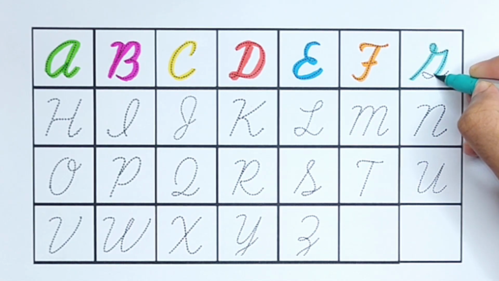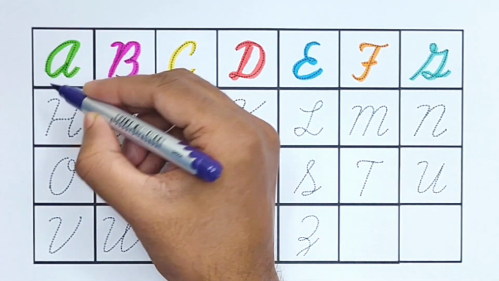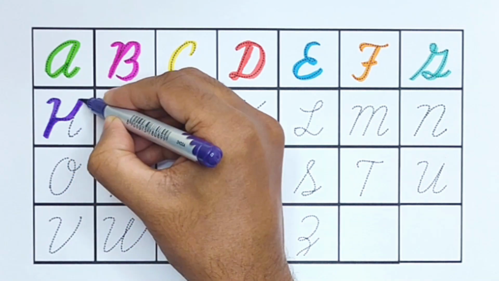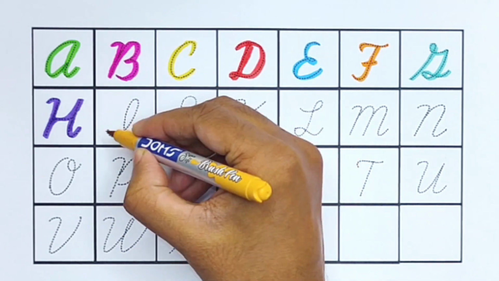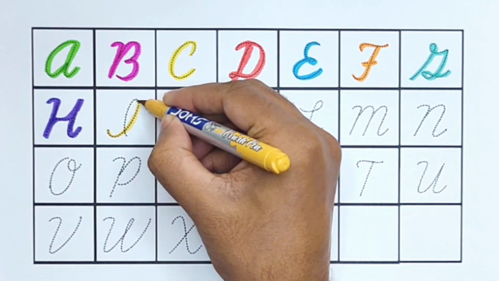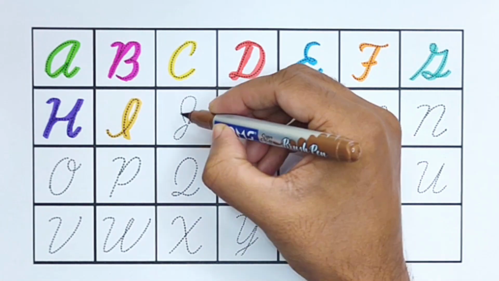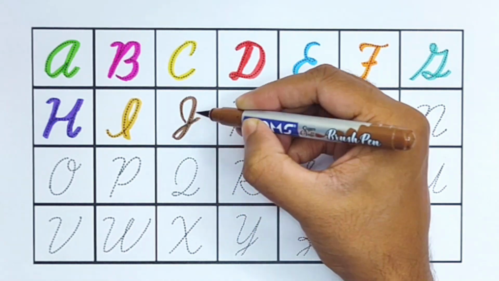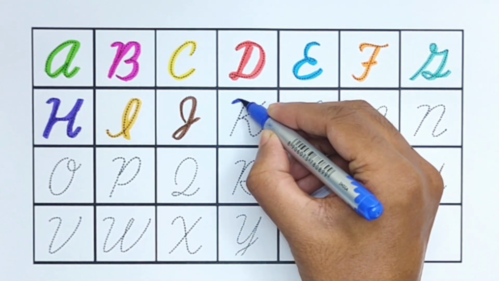G for garden, purple color. H for house, yellow brown color. I for igloo, brown color. J for juice, blue color.